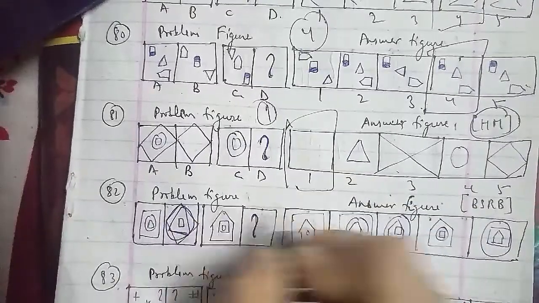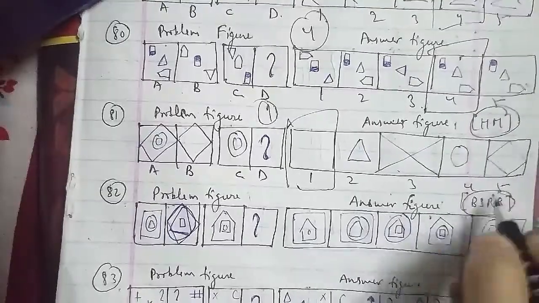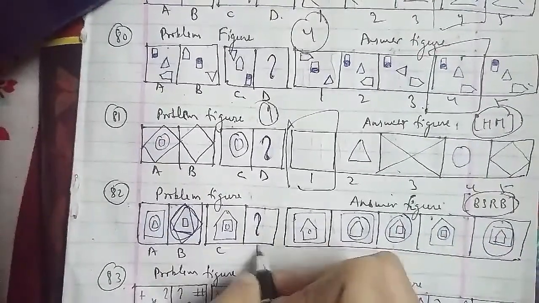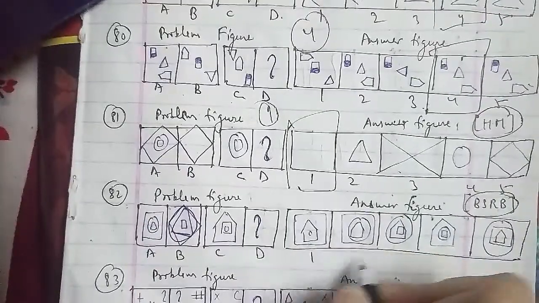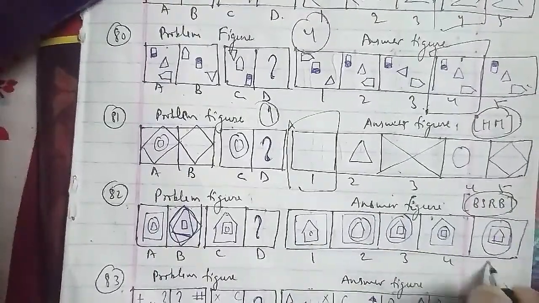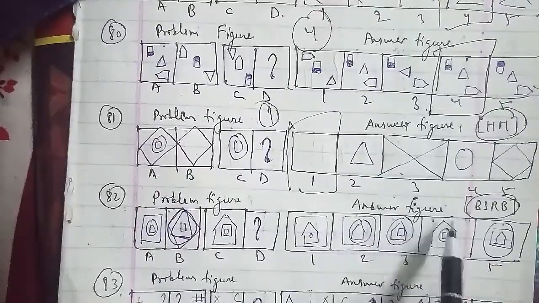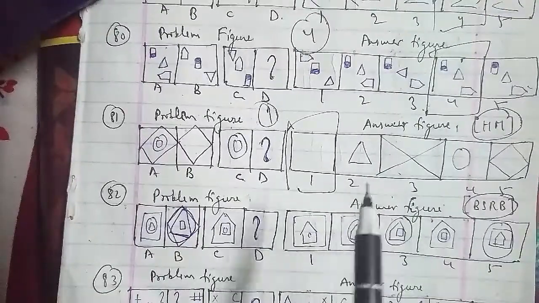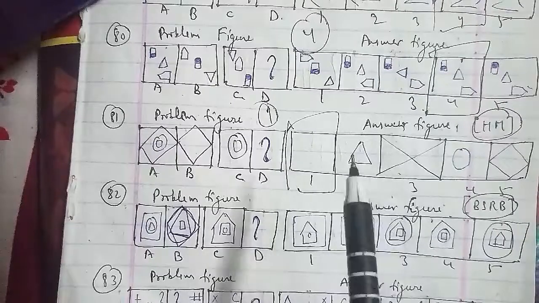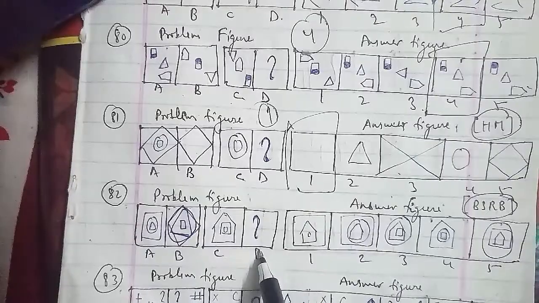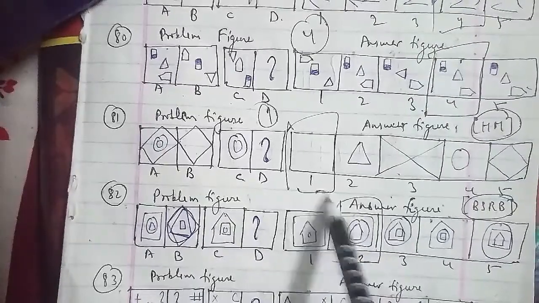Let's go ahead with the other one, which is your 82nd question of the session. These were the problem figures. These were the answer figures which have been asked in the BSRB question paper, which has been A, B, C, D, which we have to find out, 1, 2, 3, 4 and 5 respectively. Here the inner figure becomes the middle one, the middle figure becomes the outer one, and the outermost figure becomes the innermost figure. So in that same case, the figure D we have to find out, which is the second figure, will be the right answer for this question as well.